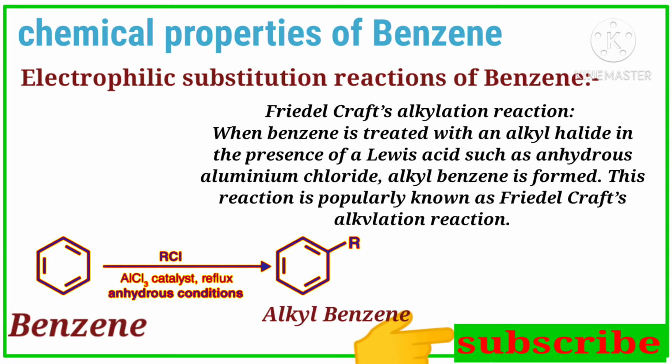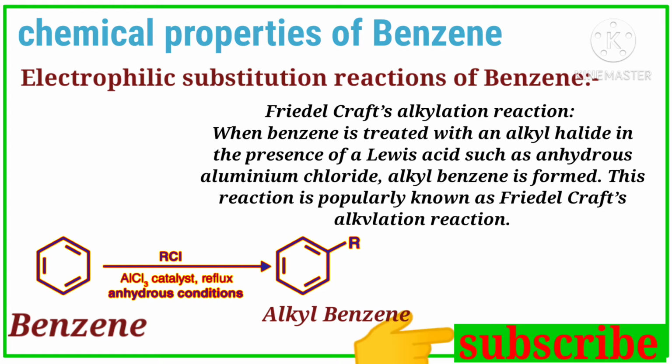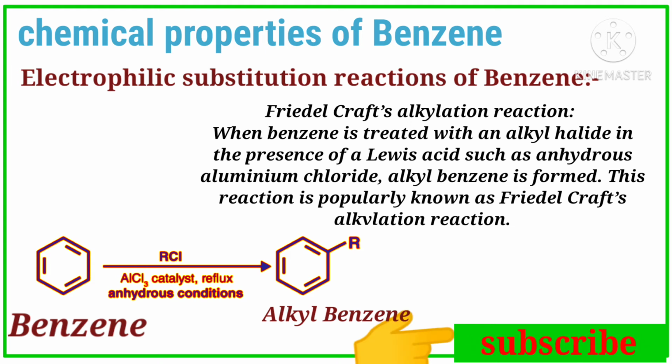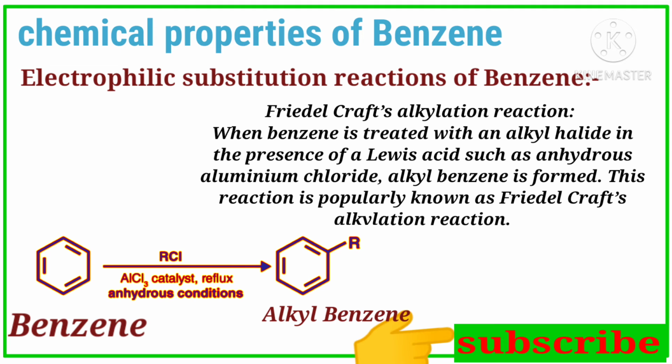And the next reaction is an important named reaction, the Friedel-Crafts alkylation reaction. When benzene is treated with an alkyl halide in the presence of a Lewis acid such as anhydrous aluminum chloride, alkylbenzene is formed. This reaction is popularly known as the Friedel-Crafts alkylation reaction. So the benzene is treated with an alkyl halide, for example RCl, in the presence of a catalyst like AlCl3, and it produces alkylbenzene.